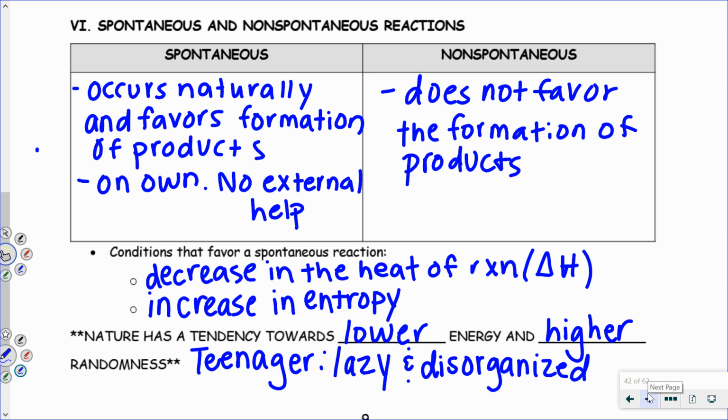So that's really it for kinetics. You need to know how to read potential energy diagrams. You need to understand how concentration, temperature, surface area, and catalysts affect reactions. You need to also know how to use table I.